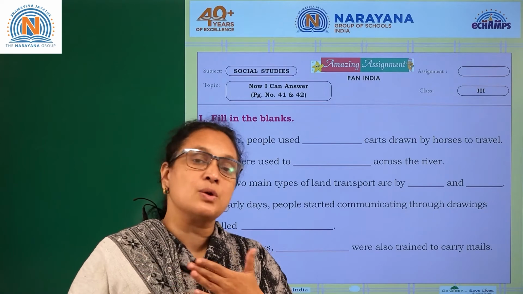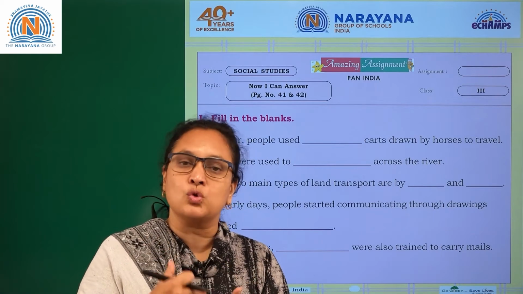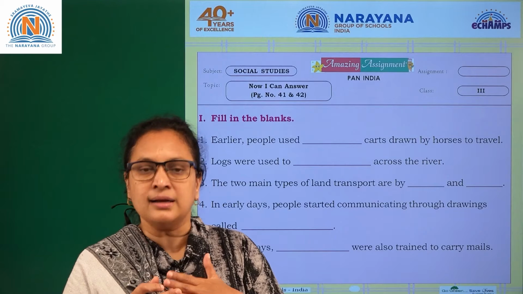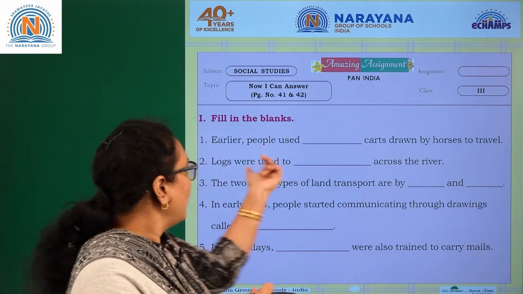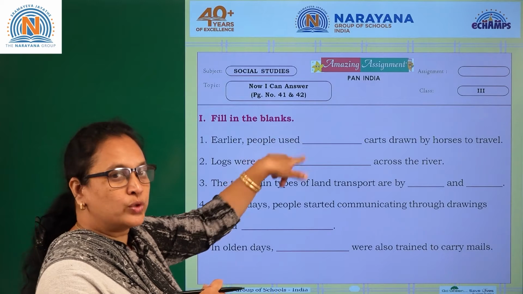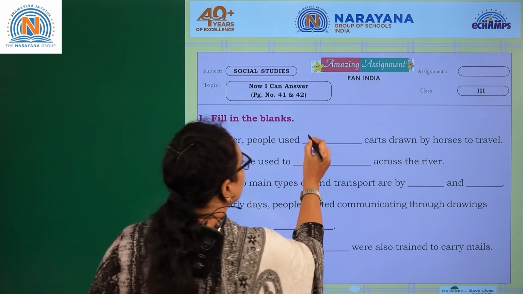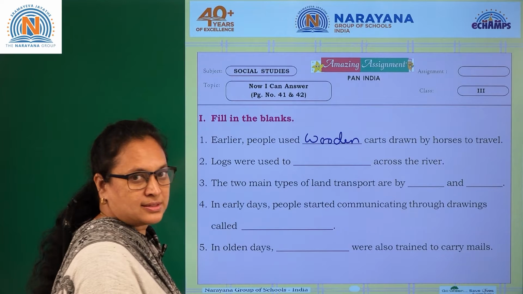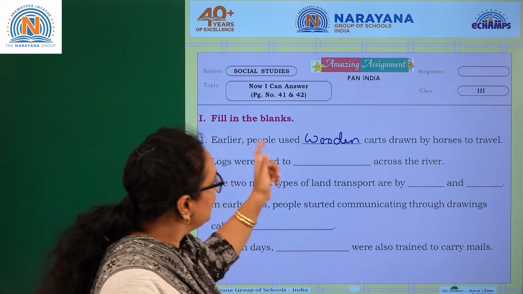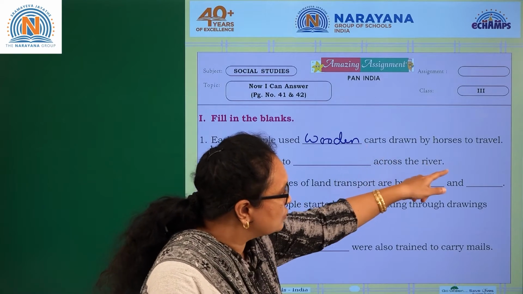Even when they discovered the wheel, it was also made by the stone. But later on they realized that wood can also be changed into the wheel size. So what did people use? It was wooden cart. It's wooden carts. Is it clear? So early people used wooden carts drawn by the horses to travel.